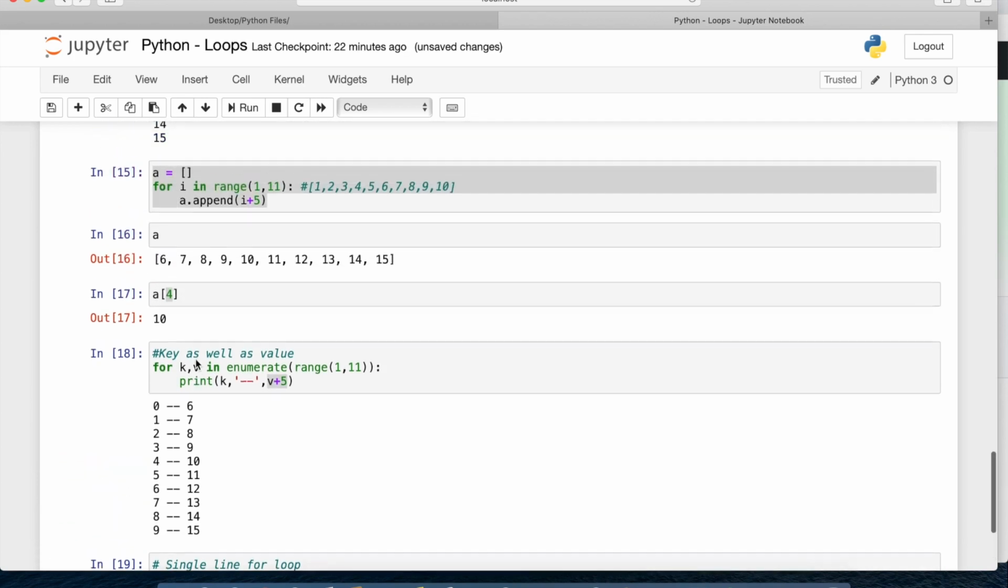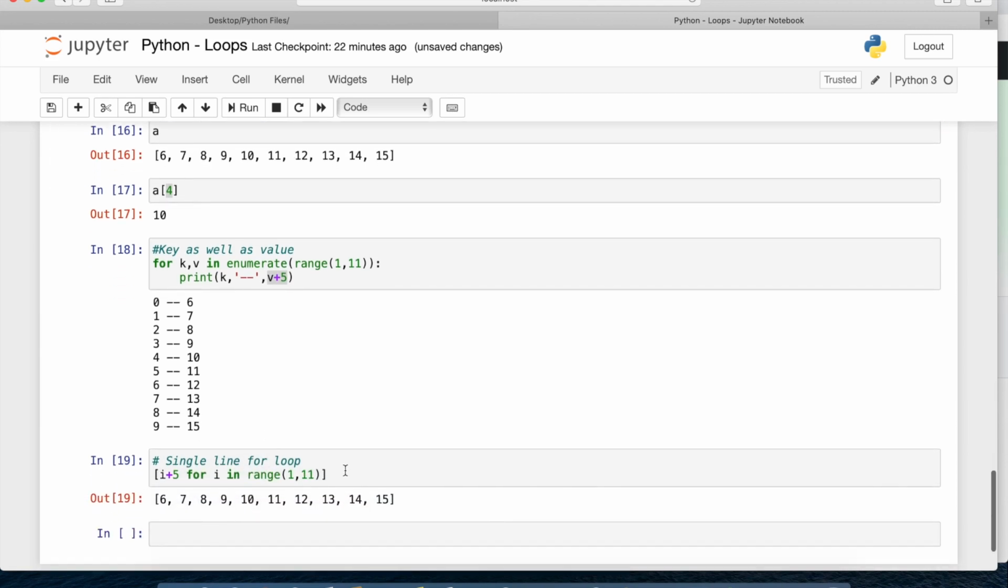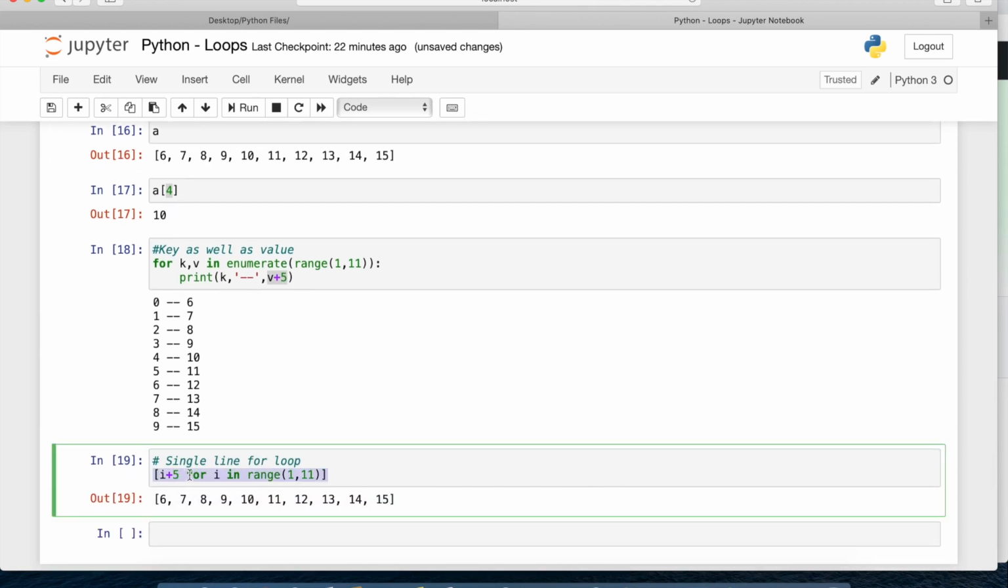The same thing we did earlier with 3 lines of code, that is we created a blank list, then we wrote a for loop, then we appended all the values to that blank list. Here I have done the same thing, just in a single line. I have written for i in range of 1 to 11. So first time i will be 1, second time it will be 2. Here we are doing the operation i plus 5, and all this we are putting within a list. It is enclosed by square brackets, so it is putting everything in a list. So this is how we can write a single line for loop.